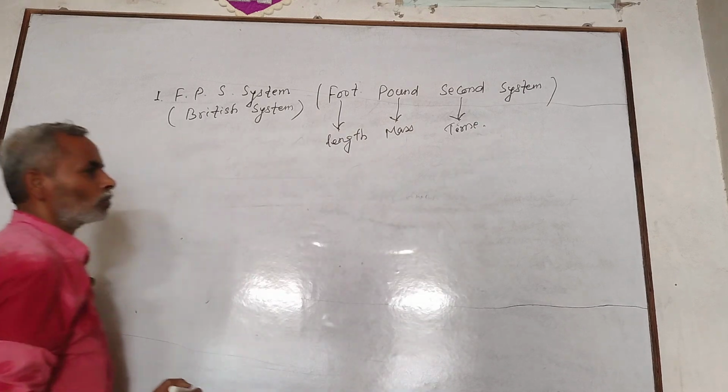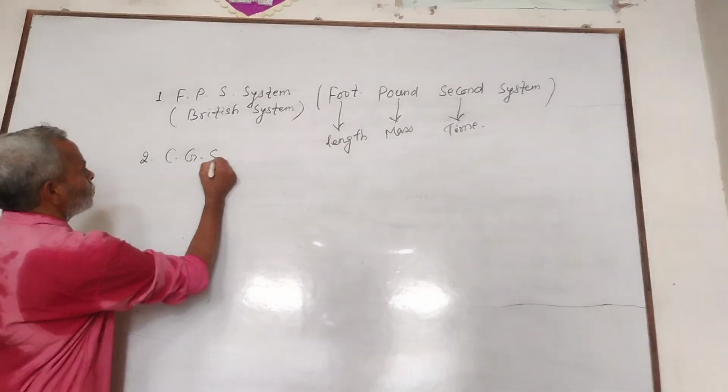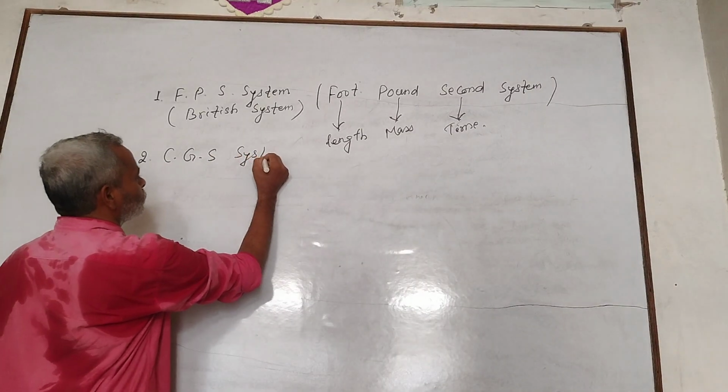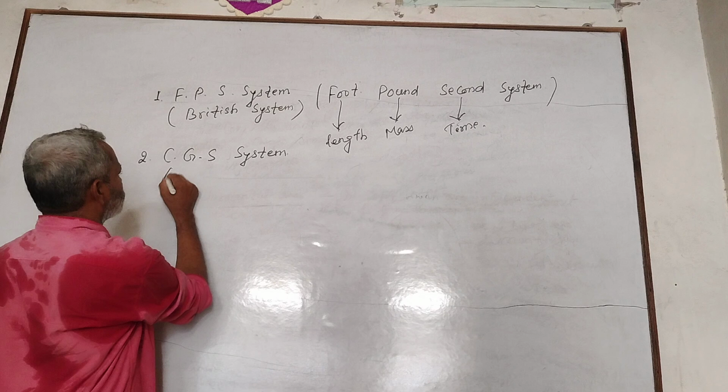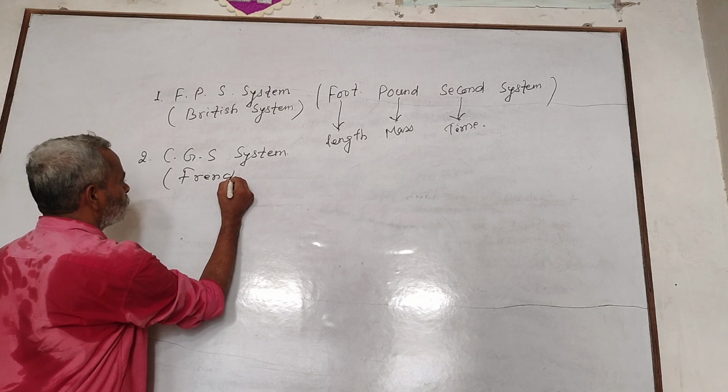The second system is CGS system. This system is also called French system.